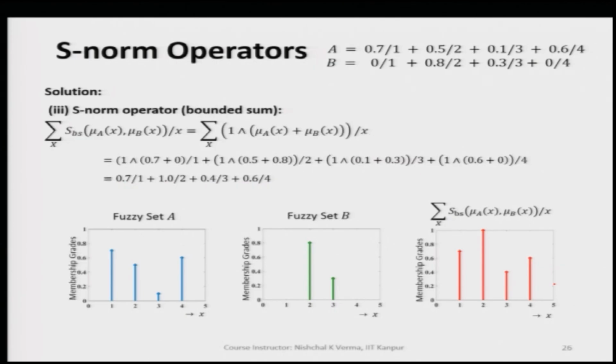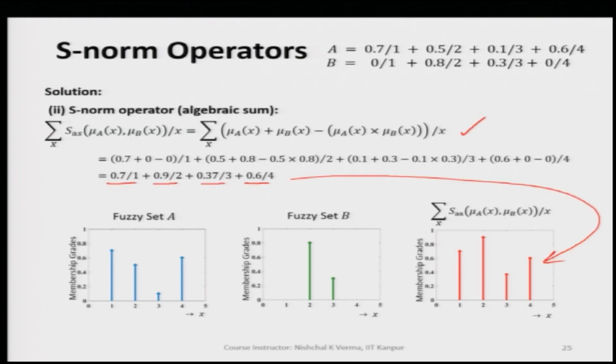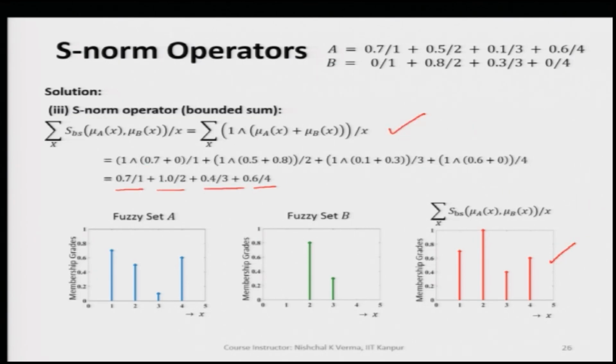Now, let us go to the third one, the bounded sum S norm. When we apply the formula which we have already discussed, we again get 4 elements of the resulting fuzzy set. When we plot these membership values, we see that the result is again different from the previous one, the algebraic sum. All these are very similar, but a little different.